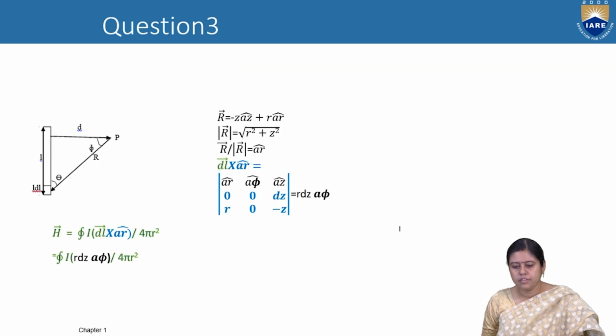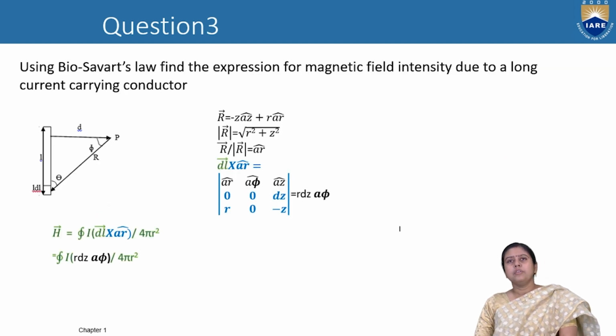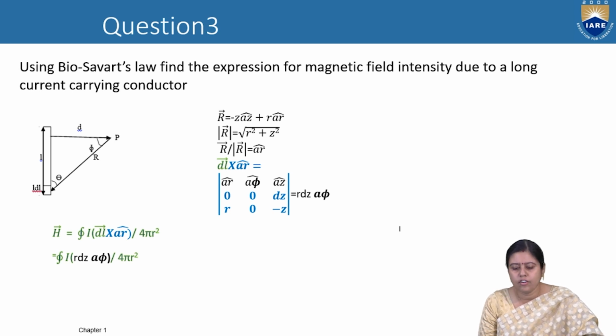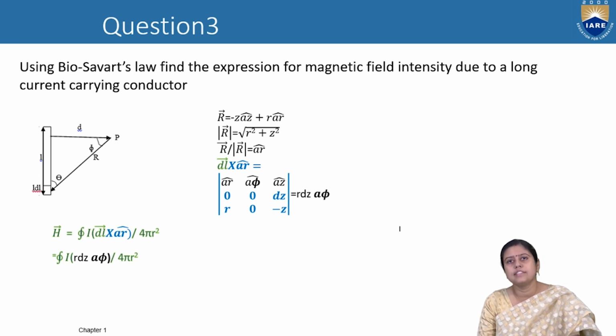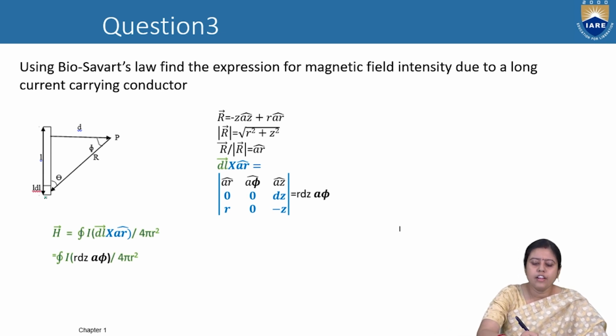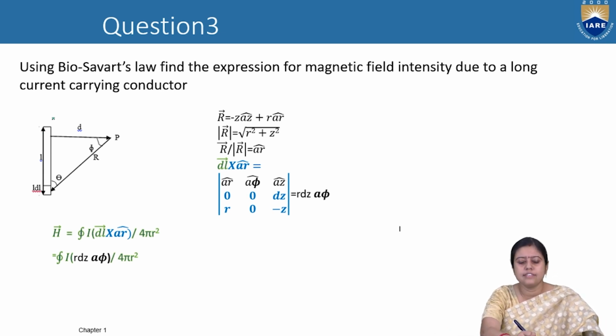Now, using Biot-Savart's law, find the expression of the magnetic field intensity due to a long current carrying conductor. Already in my previous lectures on Biot-Savart's law, I have discussed this in detail. Here we will just discuss it in a small way. So see, we have a very long conductor whose length is dl.